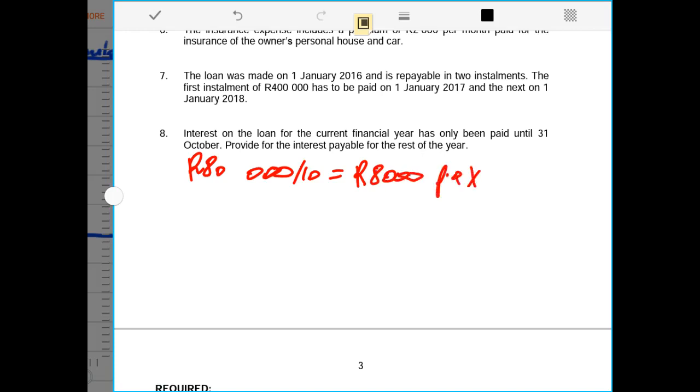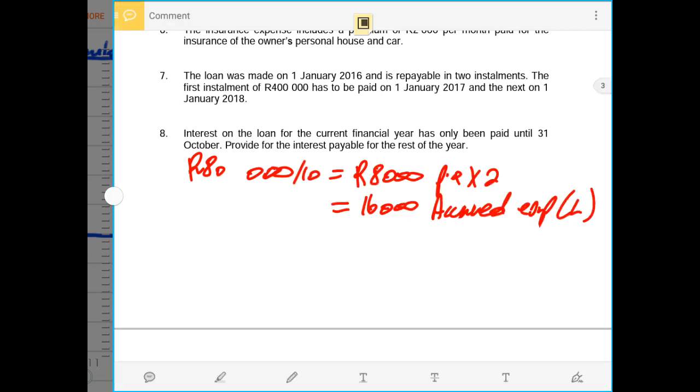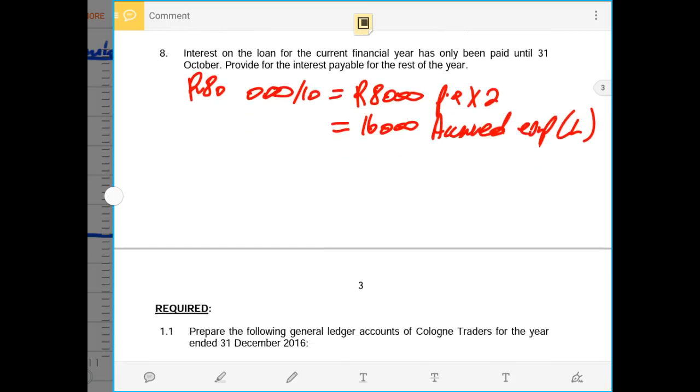Then we times that by the number of outstanding months, November and December, times 2. That will give us 16,000 rands, and 16,000 rands is the same as the accrued amount that I have shown you. Accrued expense, which is a liability, will be recorded under the current liabilities. I've already done that in the trial balance. So these are the adjustments that were given in this question.